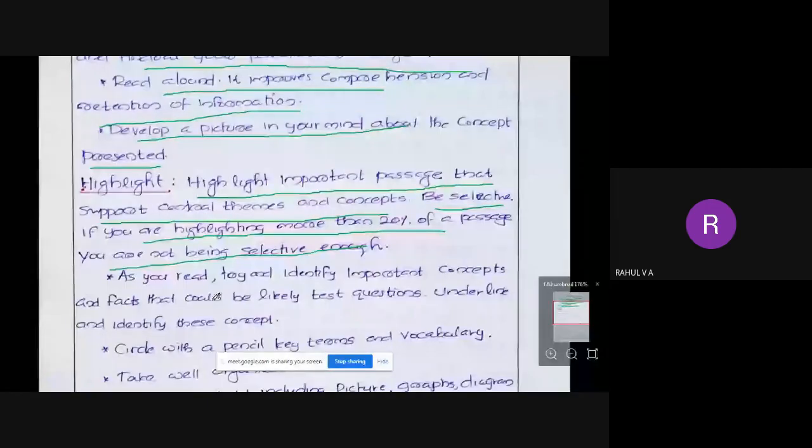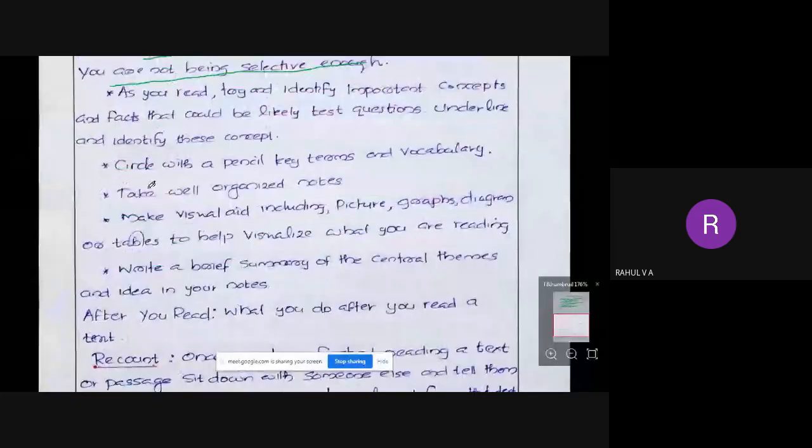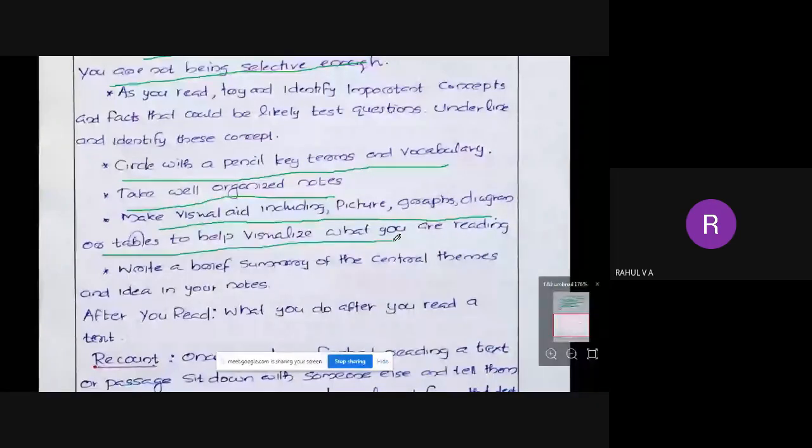Okay, how to highlight. Circle key terms and vocabulary with a pencil, or take well organized notes. Okay, make visual aids including pictures, graphs, diagrams, or tables to help visualize what you are reading. Okay, so write a brief summary of the central theme and ideas in your notes. Okay, so these are the points you can do when you want to highlight something.